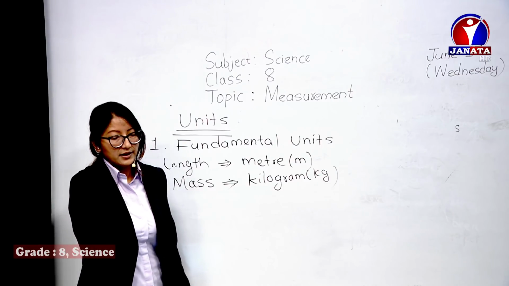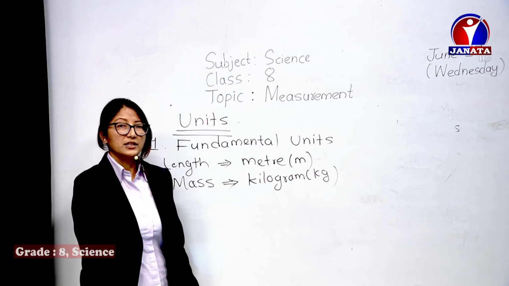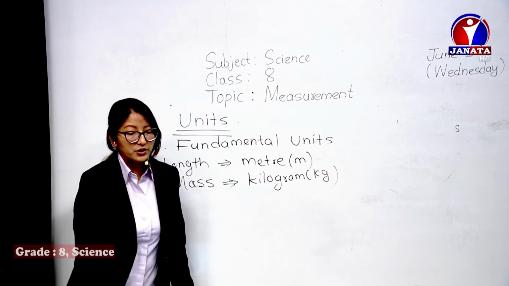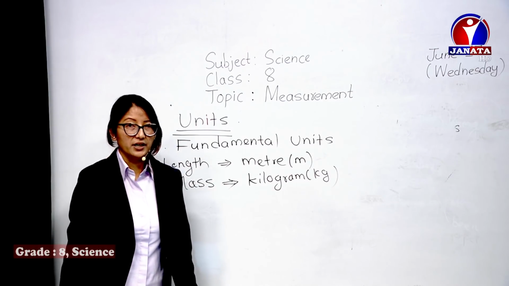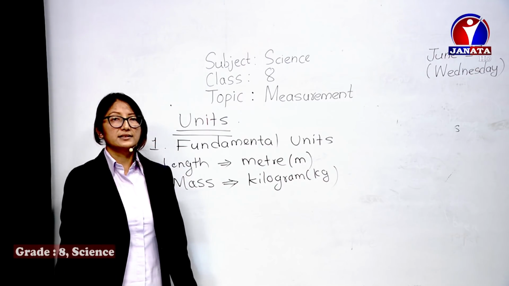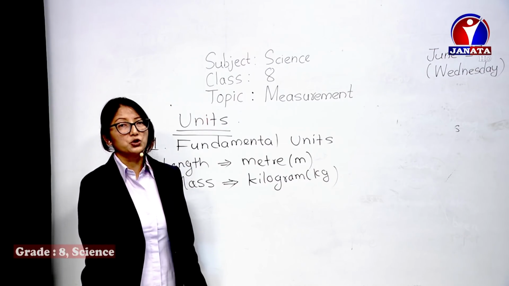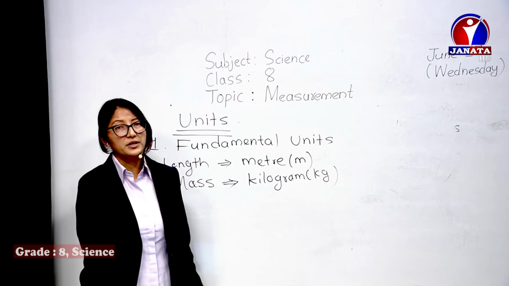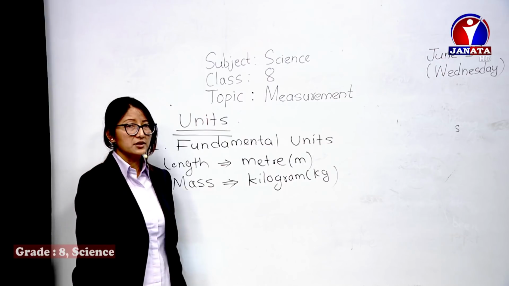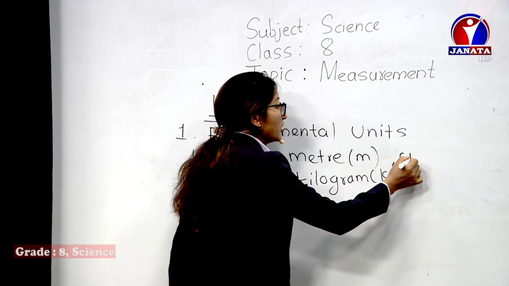These are the examples; you can just see the slides. Length is the fundamental quantity and its unit is meter. You are seeing that SI unit is written over there. Don't get confused. We have already discussed the international system of units in previous classes. It's the system which is used worldwide for making uniformity in measurement. Of course, you might be confused about why length is not measured in centimeter or kilometer. Of course, it can be measured in centimeter, millimeter, kilometer.